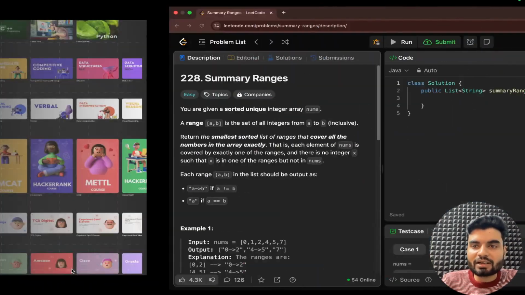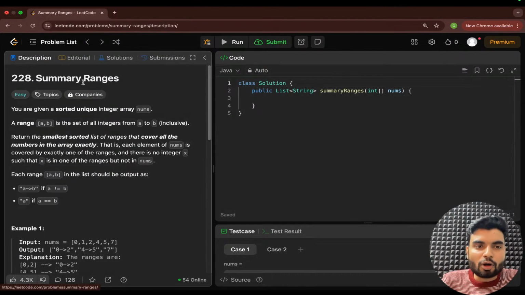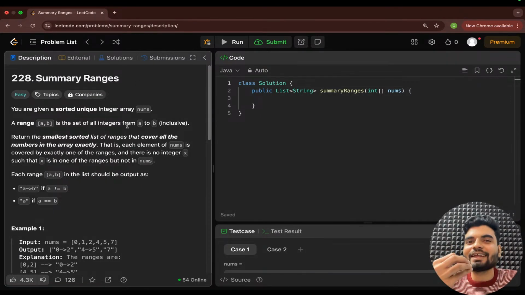We'll read the problem statement here. The problem statement is summary ranges. And I want interaction. I want you to feel like this is an offline class. The higher energy and higher understanding, that is my agenda.